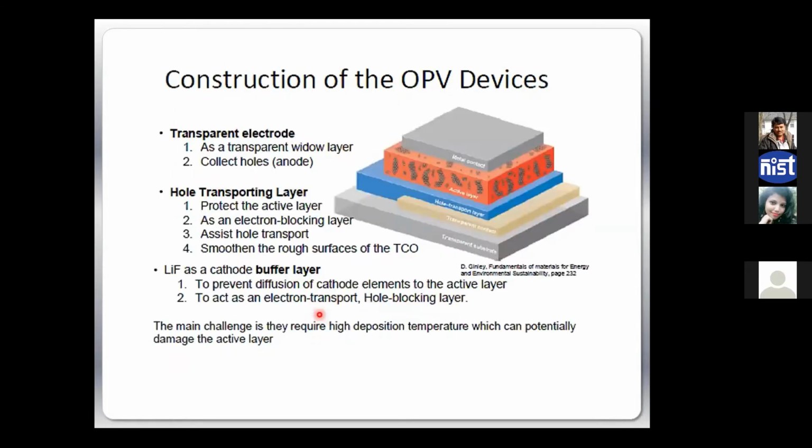The typical OPV structure consists of a transparent electrode because you need your light to come inside, and then some hole transporting layer, some electron transporting layer, and some interface layer. So basically you have your electrode, then some interface layer, then your active layer, then another interface layer, and the top electrode. That is the typical architecture of any organic solar cell.